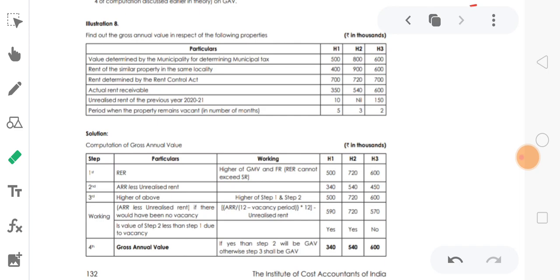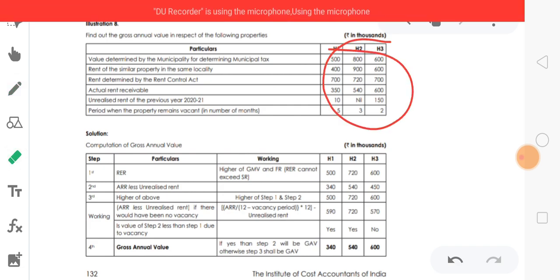This is a question that one of the students asked me. Find out the gross annual value in respect of the following particulars. We need to calculate the gross annual value of these three house properties. Please refer to these illustrations